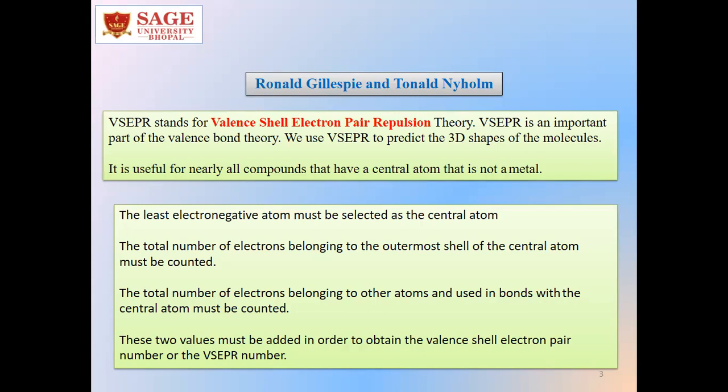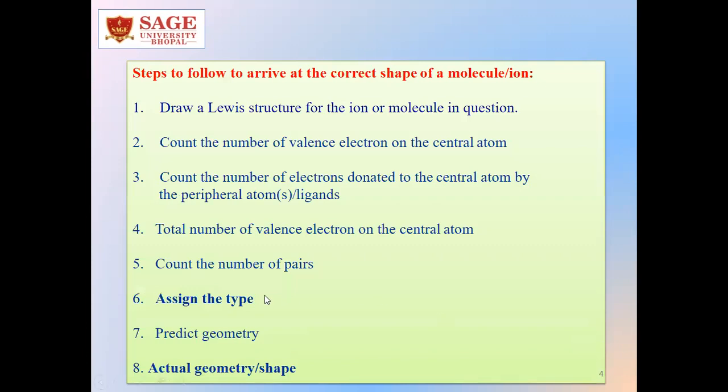And we have to add up these two values in order to obtain the valence shell electron pair number, that is the VSEPR number. So again, we can elaborate the steps to follow. First, draw a Lewis structure for the ion or molecule in question. We have to count the number of valence electrons on the central atom. We have to count the number of electrons donated to the central atom by the peripheral atoms or ligands. We have to count the total number of valence electrons on the central atom.